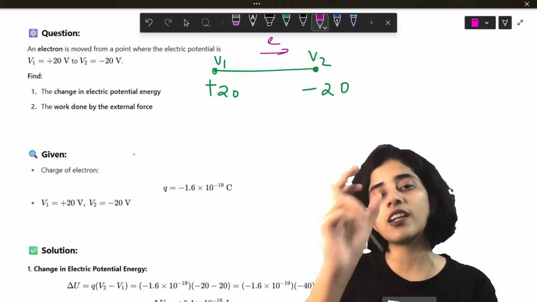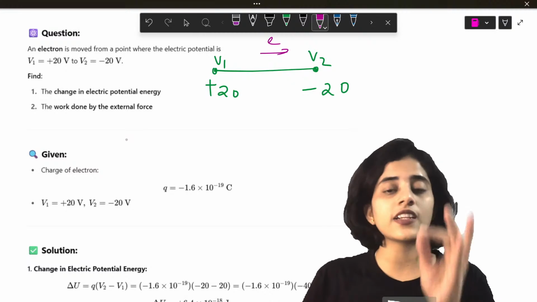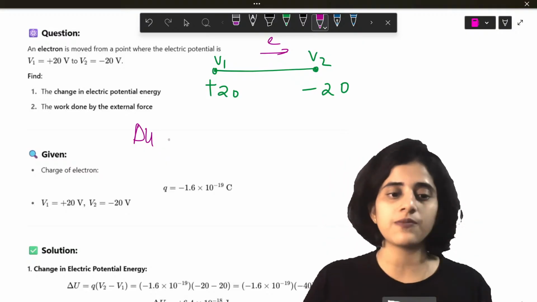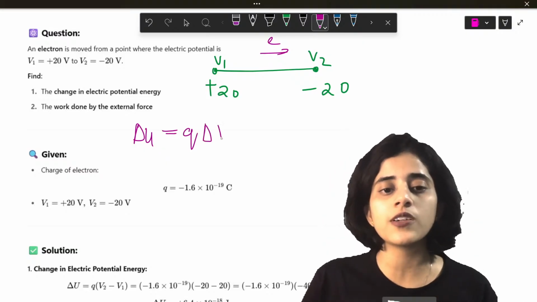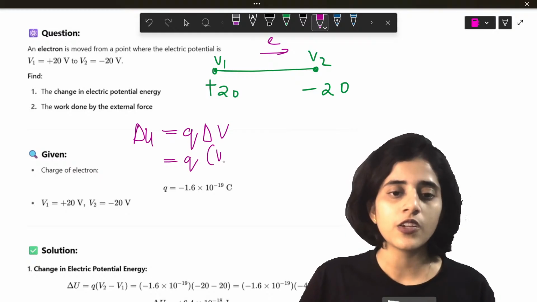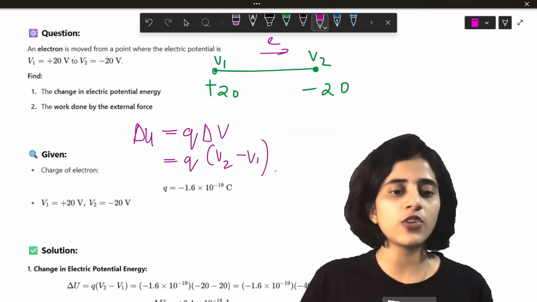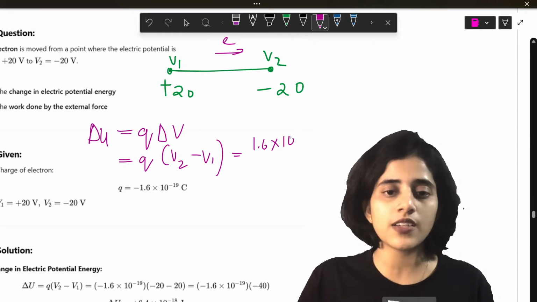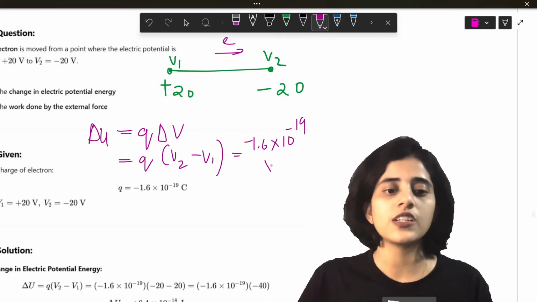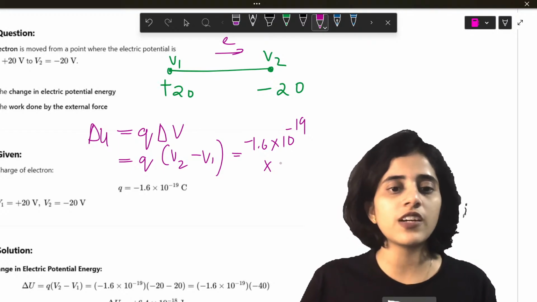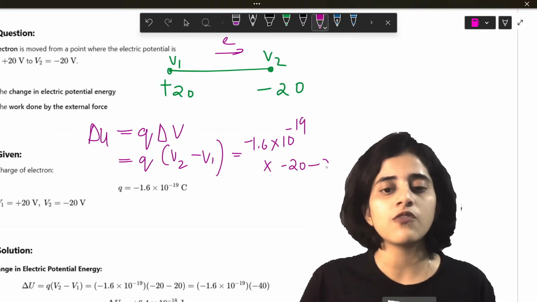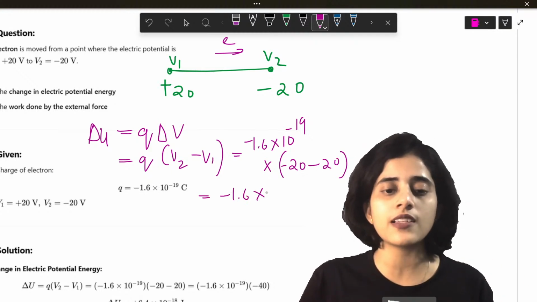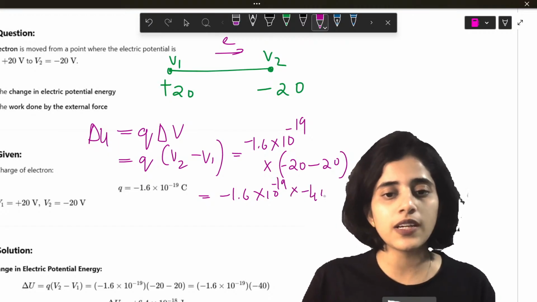Okay, electric potential energy, students, please don't get confused. Electric potential energy is U. Electric potential is V. Okay, so this is what? Q into delta V, which is Q into (V2 minus V1). What is the value of Q? It is an electron. So it's obviously 1.6 into 10 raised to minus 19. It's an electron, so it's negative, into (V2 minus V1). V2 is what? Minus 20. V1 is 20, but then you have to subtract them. So this will become minus 1.6 into 10 raised to minus 19 into minus 40.